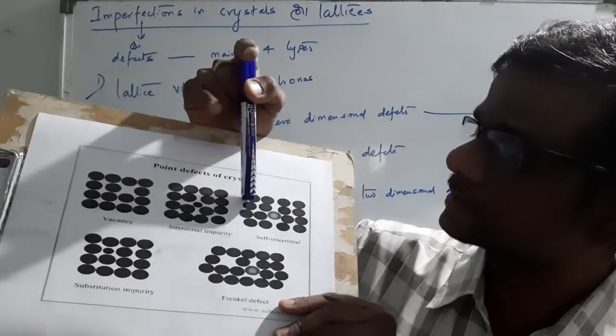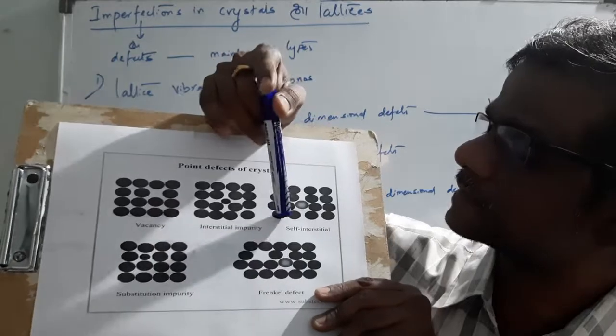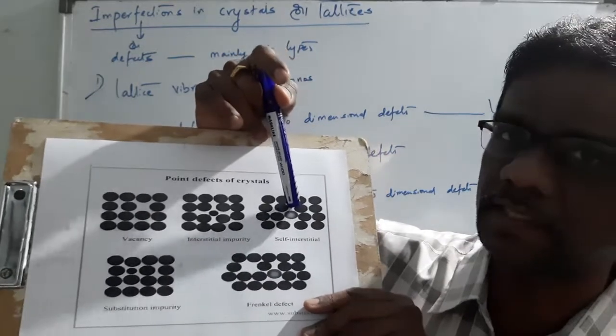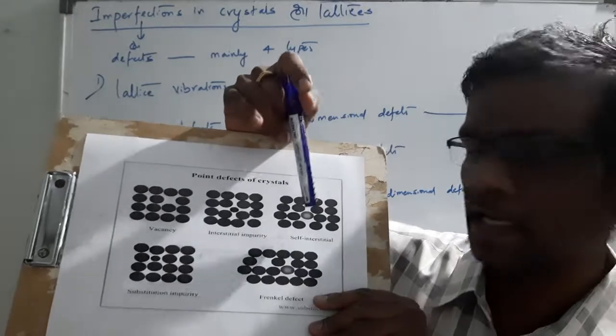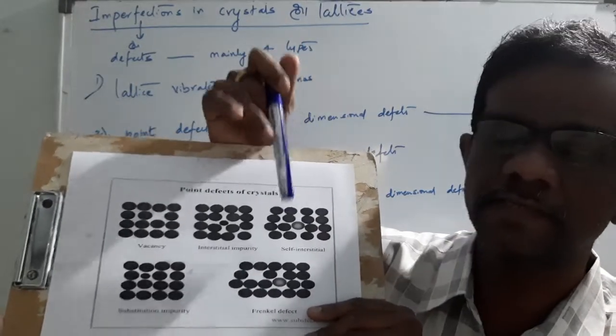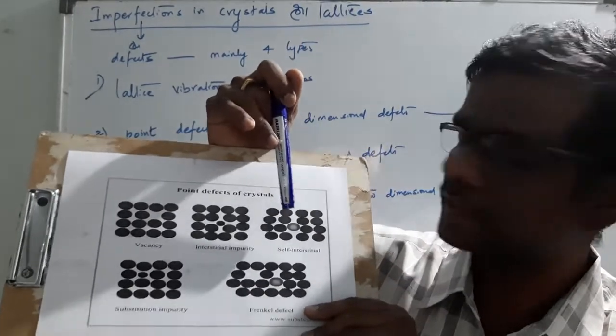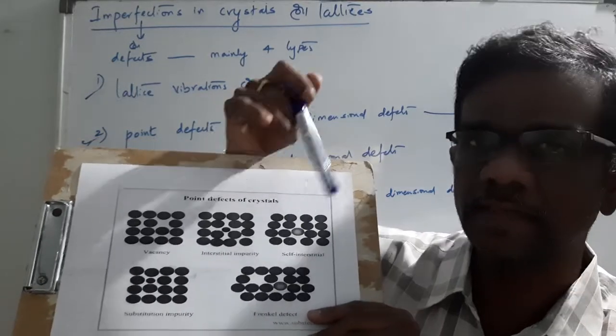If you observe this figure, all are of the same type, but one has a different color. Here it is a black and white figure, but if you observe carefully, the color of this atom may change.